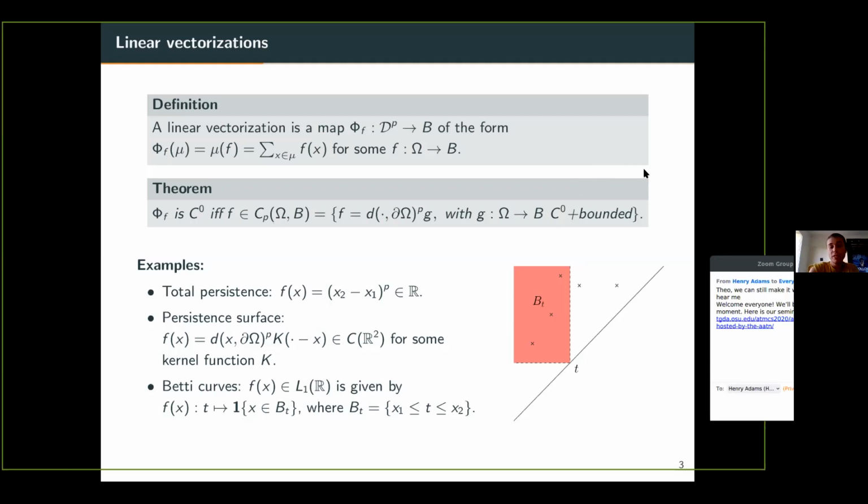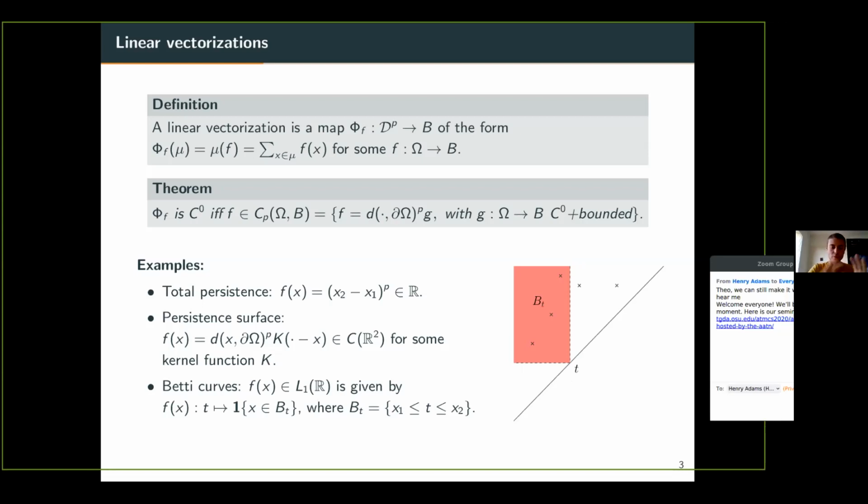And last example, the Betti curves. To recover the Betti curves, what you can do is define a function f of x, which will belong to L1 of R, by saying that f of x at scale t is equal to 1 if x is in B_t and 0 otherwise, where B_t is this square. So when you sum the f of x at t over the points x of the diagram, you will actually obtain the number of points of the diagram in this square B_t, which is exactly the Betti number at t of the underlying diagram. So you actually recover the Betti curves. And you can see that this will also be a continuous linear vectorization.